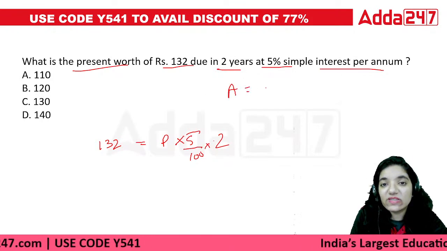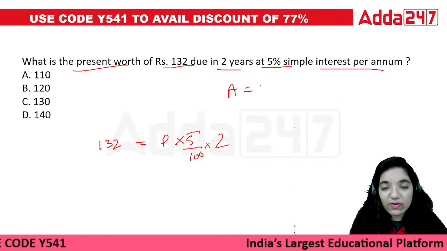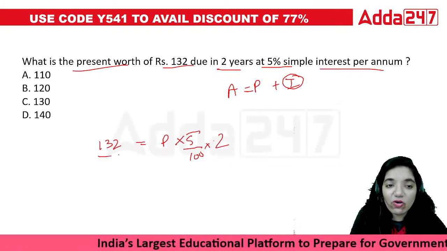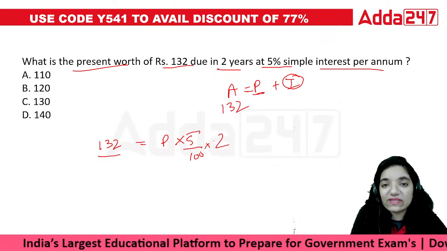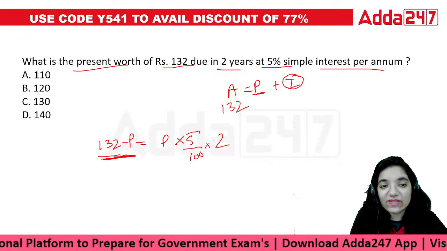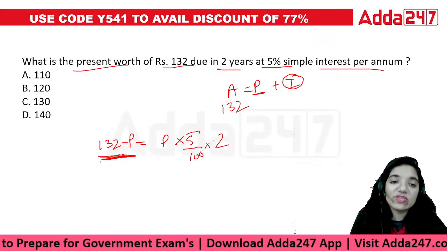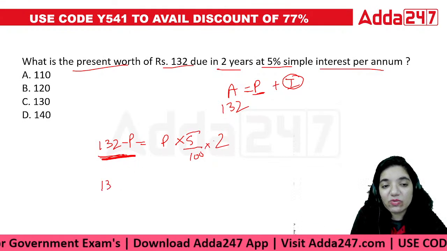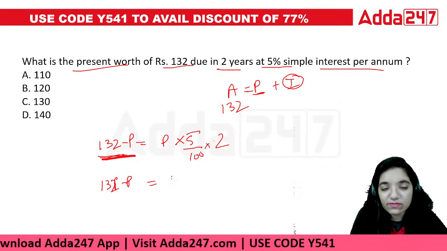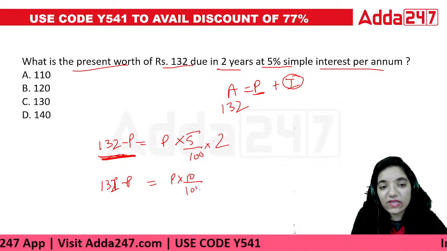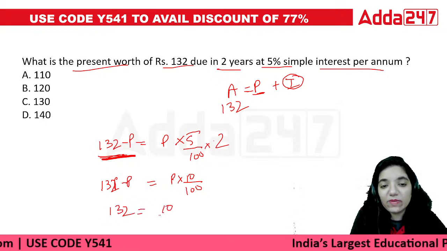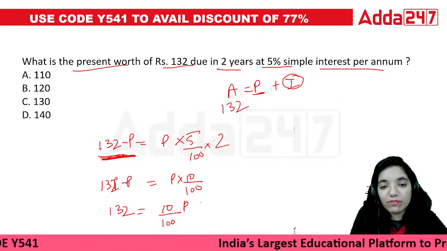Amount is equal to your interest plus your principal. So technically if you have got an amount of 132, let's take principal P. So 132 minus P is your simple interest, right? The difference between the two is your simple interest, and since we have no clue about it, what will we do? First of all we will solve this area altogether. It would be 10% here, right? So it is basically 132 here, and 10% of P plus P.